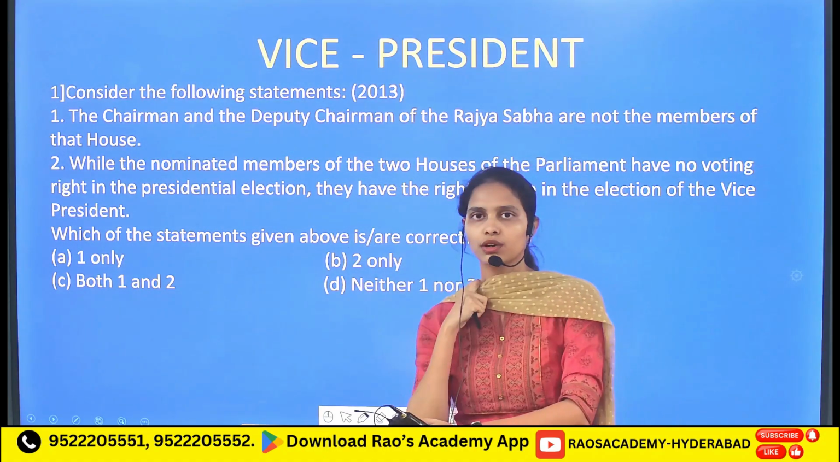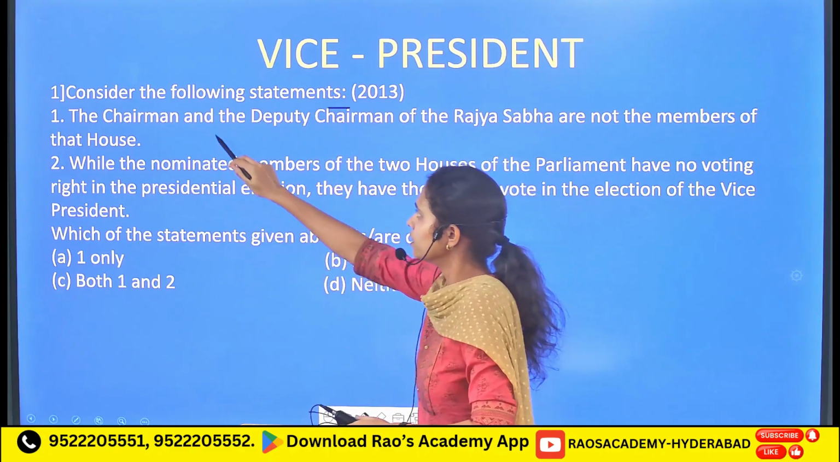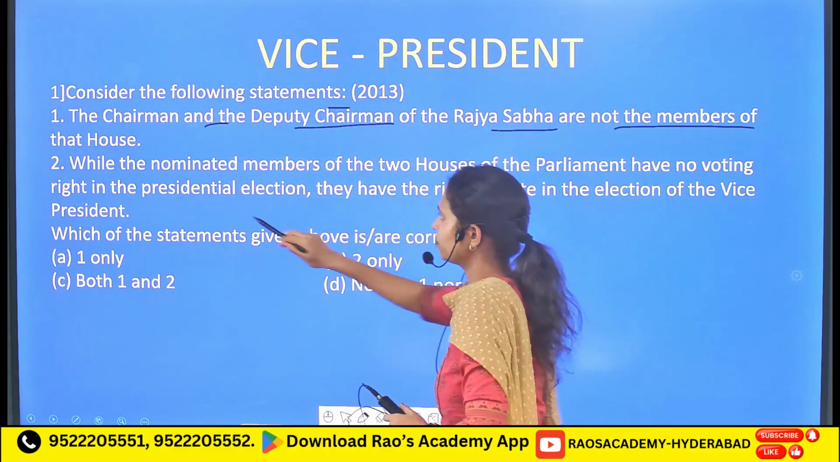Followed by, the next concept is the vice president. Consider the following statements. The chairman and the deputy chairman of the Rajya Sabha are not the members of the House.